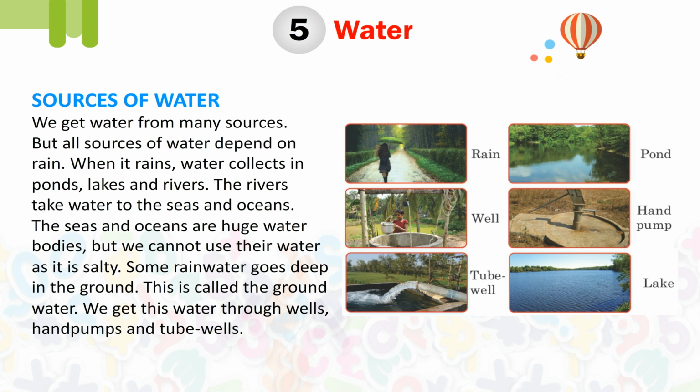Some rainwater goes deep in the ground. This is called groundwater. We get this water through wells, hand pumps and tube wells. Rain, pond, lake, well, hand pump, tube well.